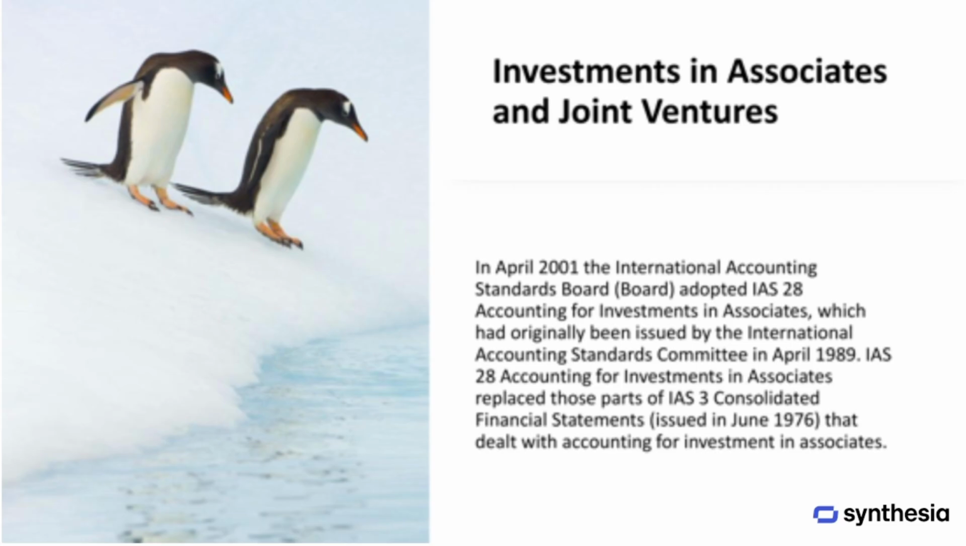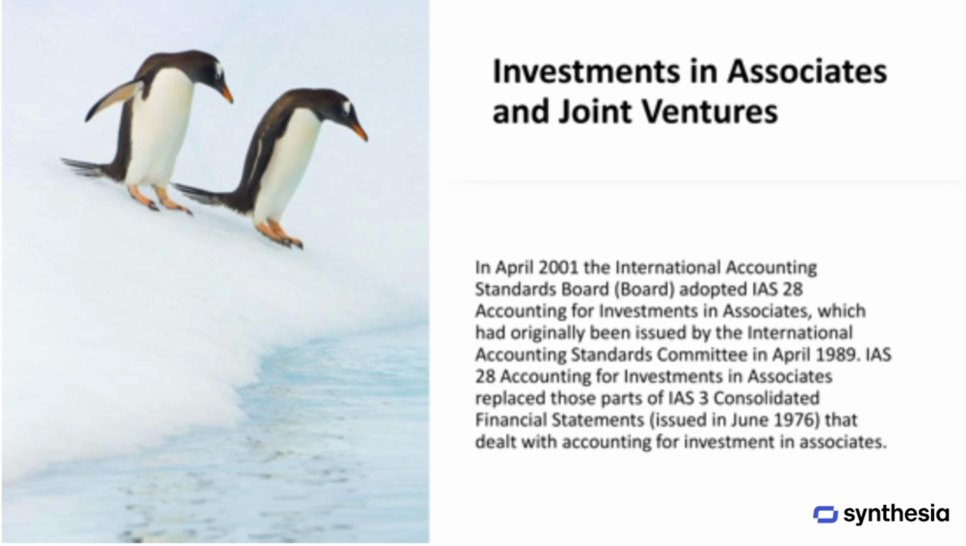The standard known today as IAS 28, which deals with investments in associates and joint ventures, was officially adopted by the International Accounting Standards Board in April 2001. However, its origins go back much further. It was first introduced in 1989 by the International Accounting Standards Committee.